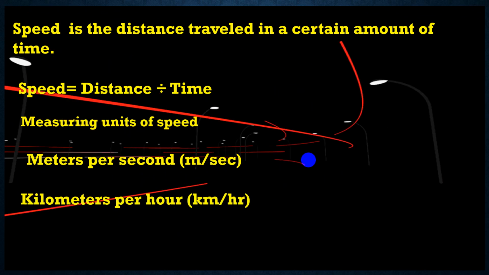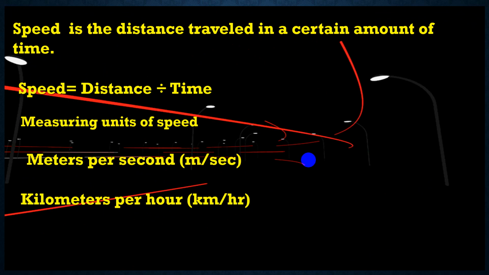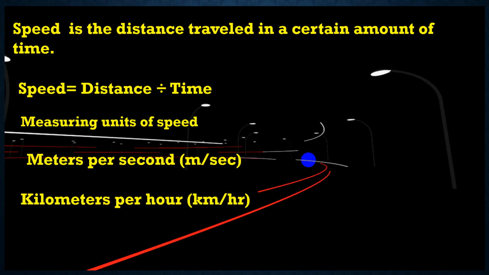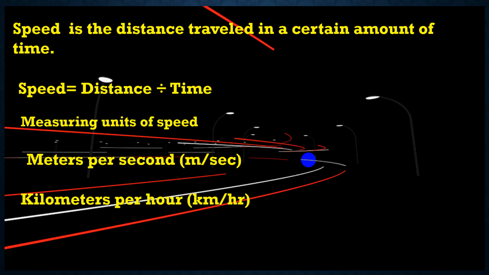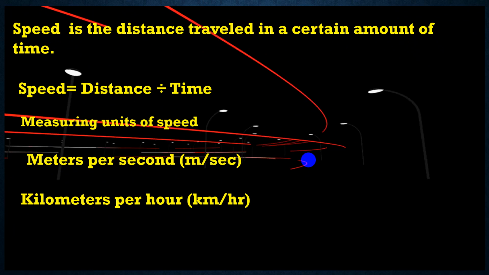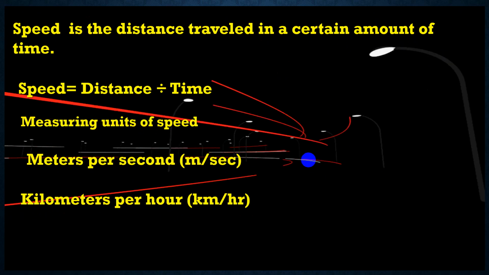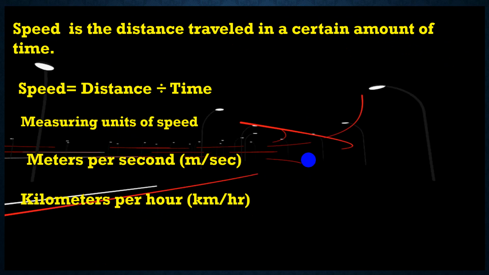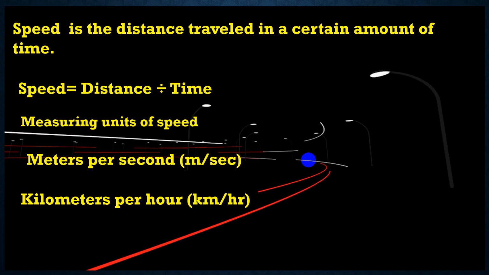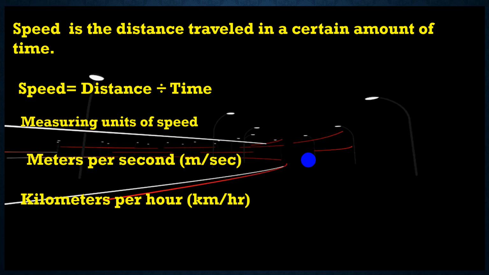So these units come from distance and time. Speed equals distance, which we measure by meter or kilometer, divided by time. That's why the measuring units of speed are meter or kilometer, divided by second or hour, which is for time.